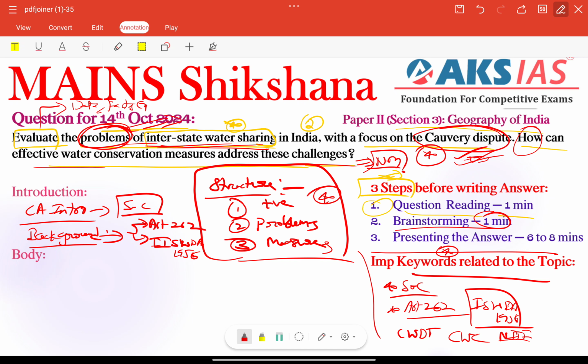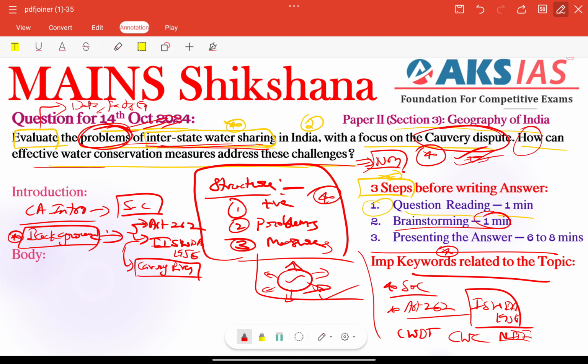Otherwise, we can talk about the Kaveri river, originating in Karnataka and flowing through Tamil Nadu, Kerala and Puducherry. We need to connect with this type of background. We can add more information on interstate water sharing, and show all the river connections through a flowchart. That is enough for geography related aspects, right?